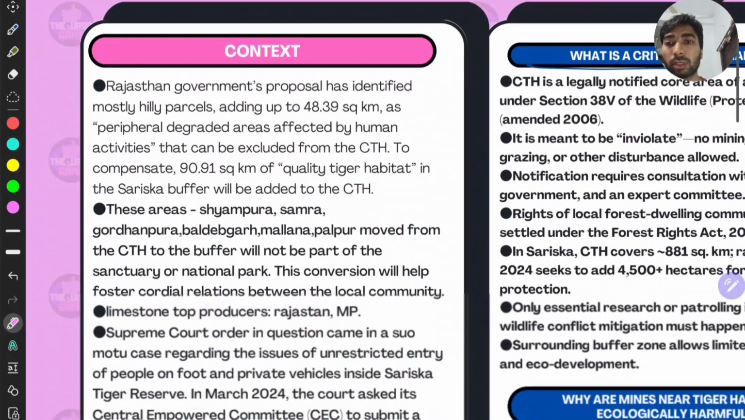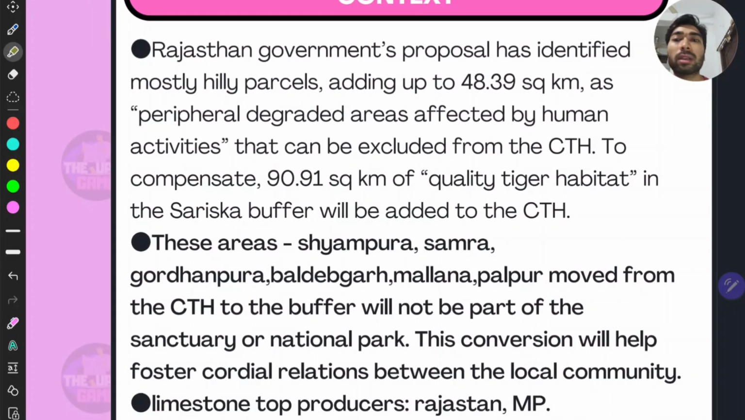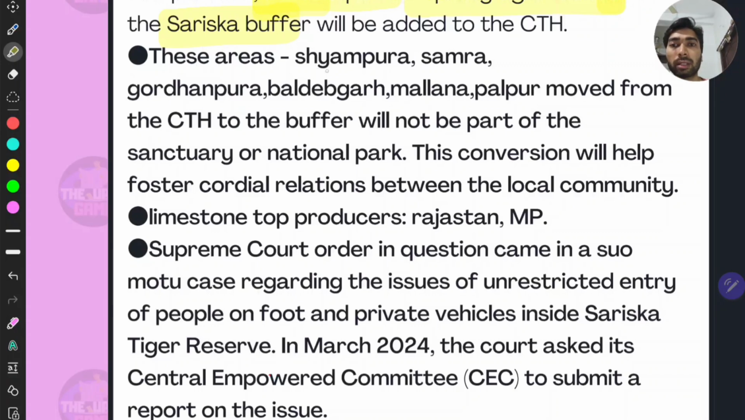Let's go into the topic deeper. You will understand, right? Basically, the Rajasthan government wants to balance development, that is mining, as well as the environment, that is the critical tiger habitat. So they are just removing 48 square kilometers from the most hilly parcels, right? And adding 90 square kilometers of quality tiger habitat from the Sariska buffer, which is around the CTH, into the CTH, right? And these are the areas where the mining will be done. That is Shyampura, Samra, Gordhanpura, Baldevgarh, Mallana, Palpur. Just read those names, you will get accustomed to them, right?